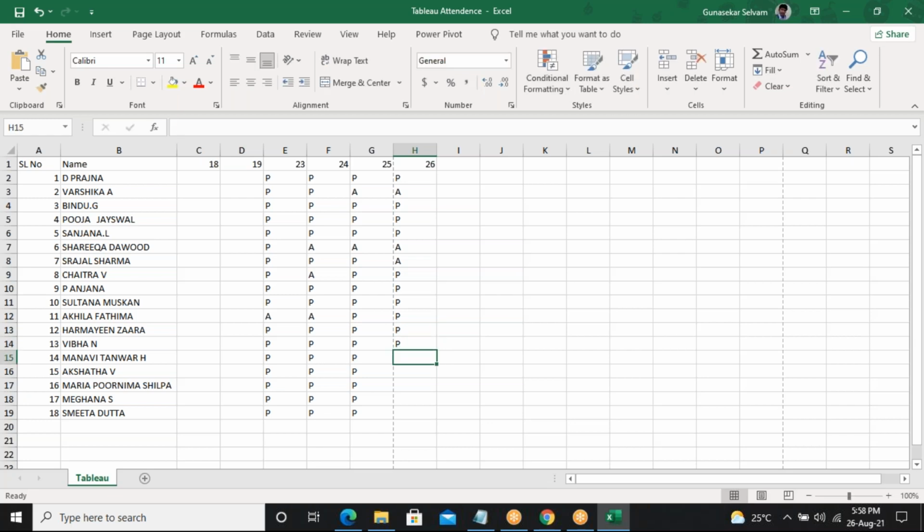Iba, present, sir. Manvi Tanwar, present, sir. Akshata, present, sir. Maria, present, sir. Meghana, present, sir.